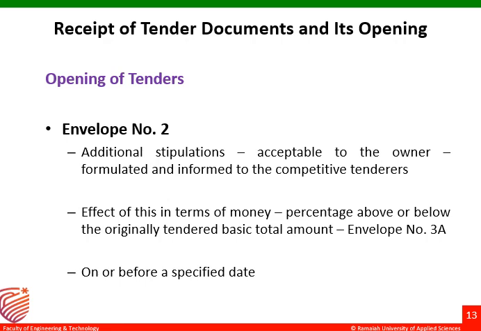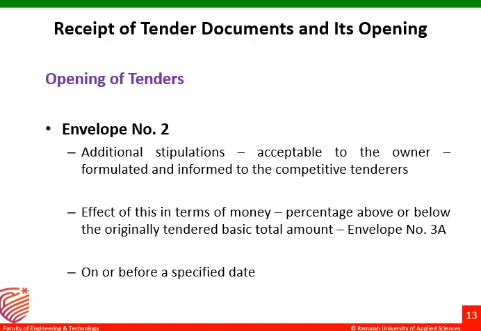Such deviations or changes can be provided in the new tender submissions, made in the new tender envelope, and it has to be submitted in envelope 3A. The deviations and changes, whatever has been made, can be submitted in envelope 3A.